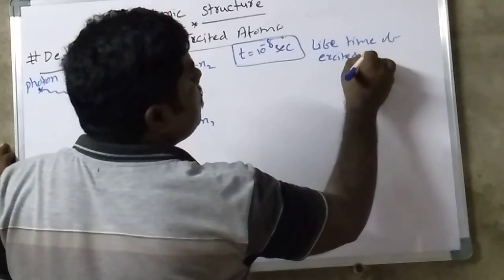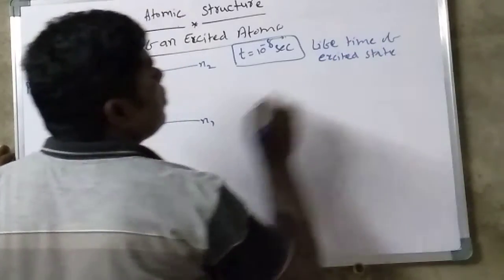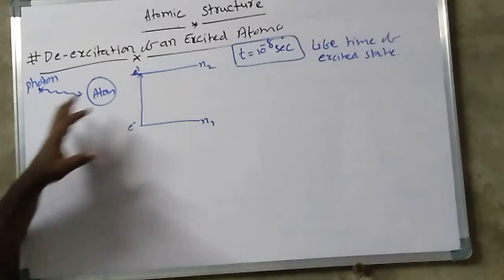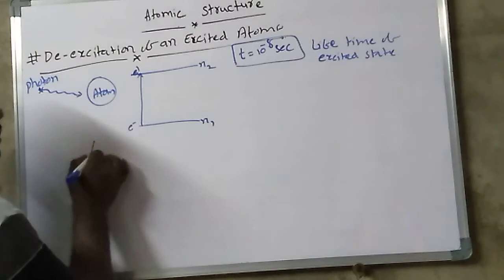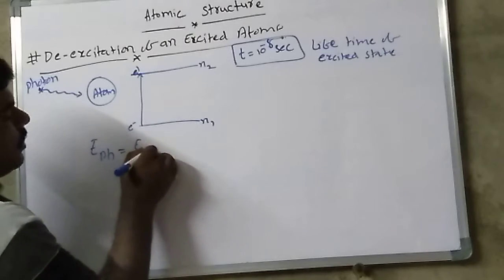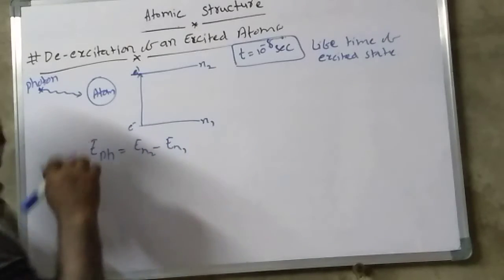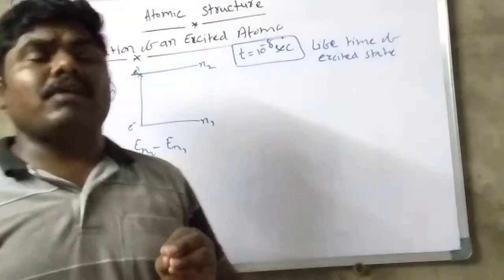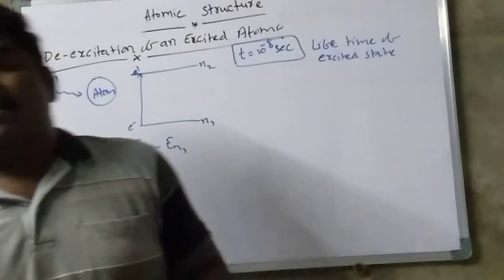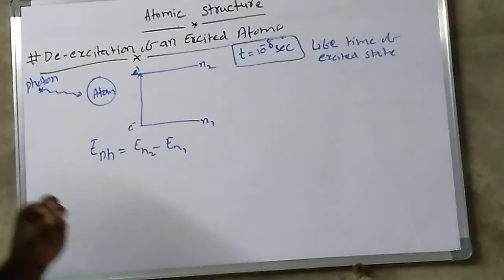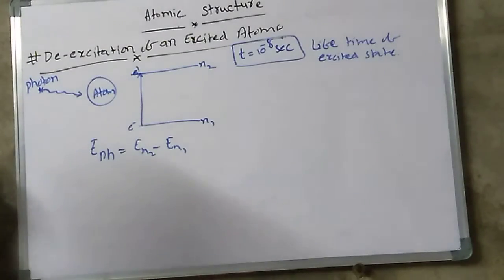Lifetime of excited state. It means the photon energy in this situation should be equal to E n2 minus E n1. When comparing higher and lower, the lower energy levels are more stable compared to higher energy levels.